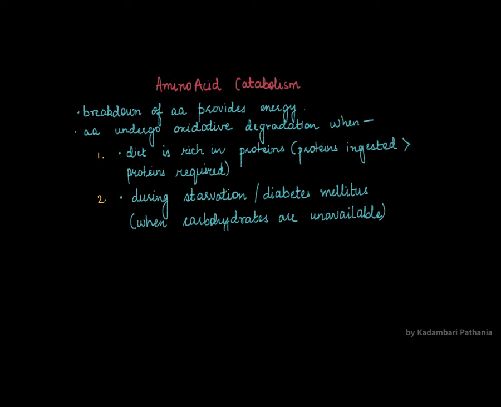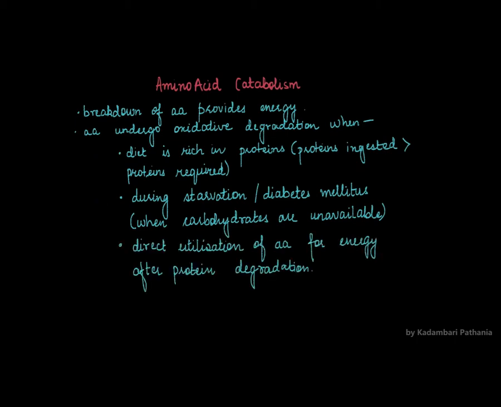During starvation or during diabetes mellitus, when glucose is not available for production of energy, proteins or amino acids will be broken down for energy production or to meet the energy needs of the body. And third is simple: the cells will directly utilize the amino acid for energy after the protein has been broken down or hydrolyzed into smaller amino acids.